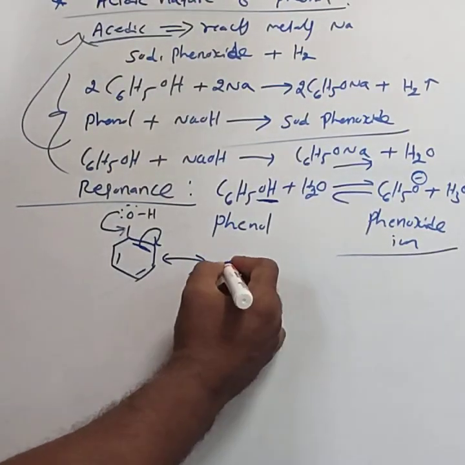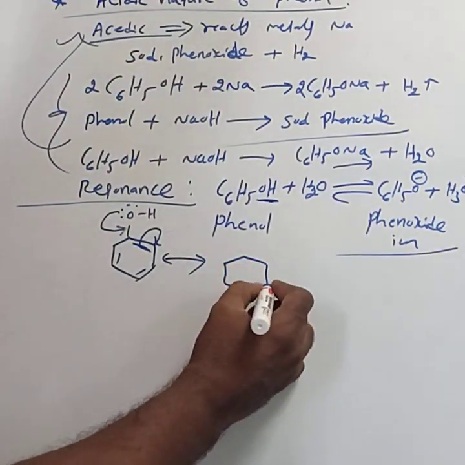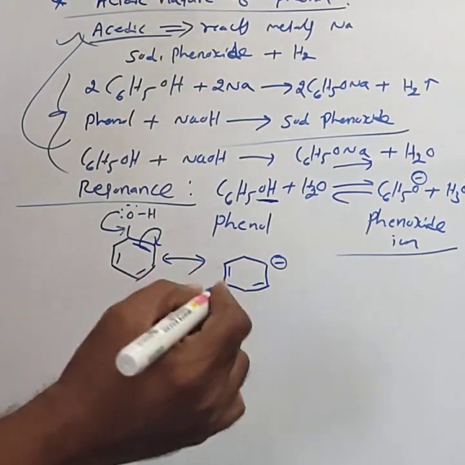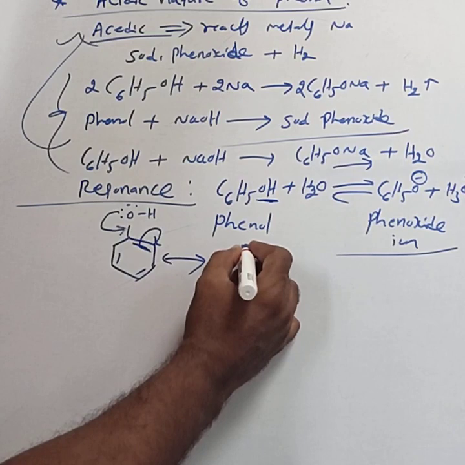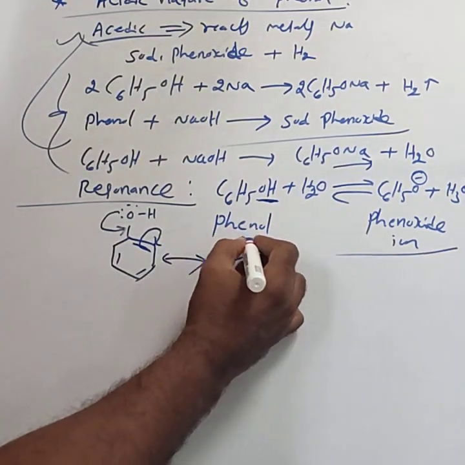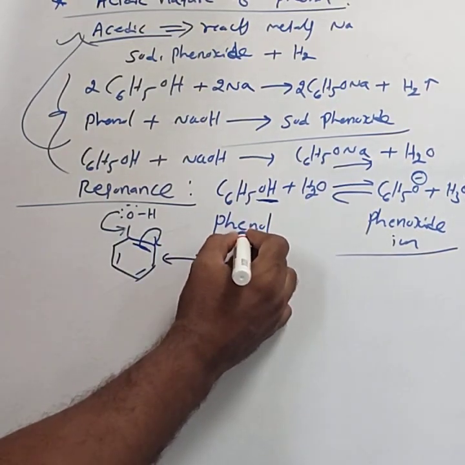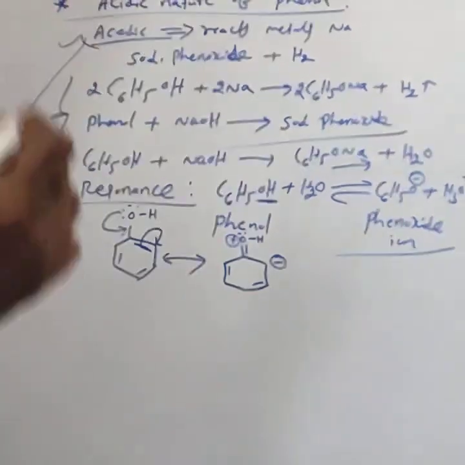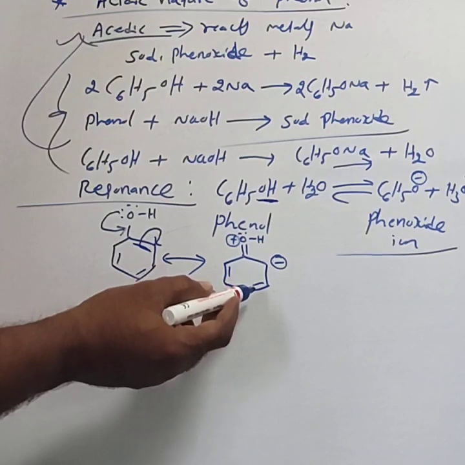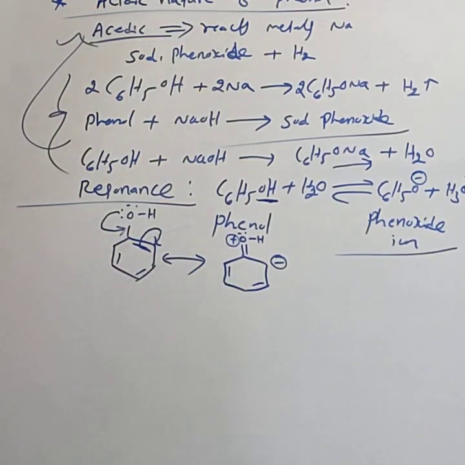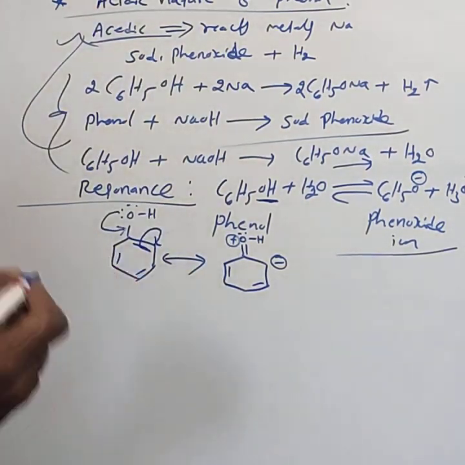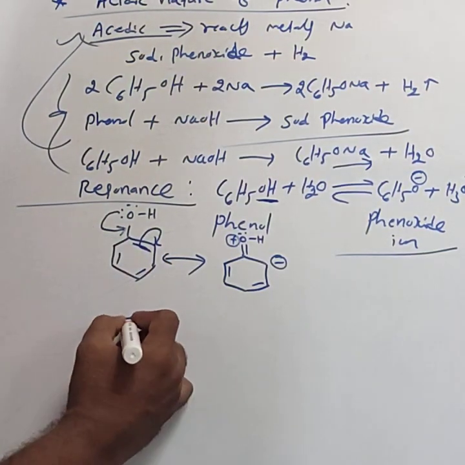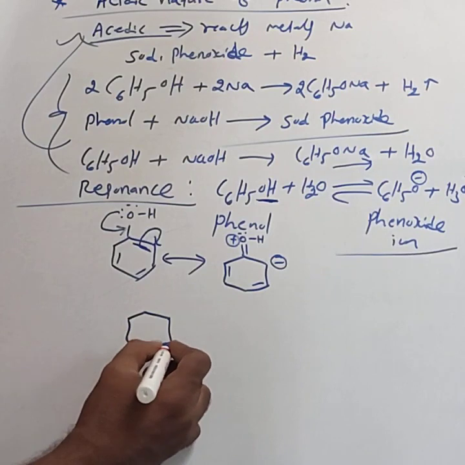Then in the resonance structure the double bonds remain the same, this single bond is converted into a double bond, O and H have only one lone pair, and oxygen develops a positive charge. This is one resonance structure of phenol. Similarly, we can write the resonance structures for the phenoxide ion.